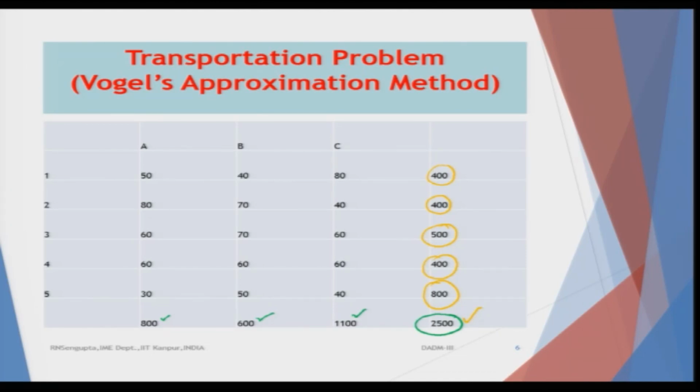These have nothing to do with the extreme rightmost column or the bottommost row, those total values which are A and B, which does not matter now. Now, if I consider the minimum cost along the rows, for 50 minus 40 it is 10. Then the difference between 70 and 40 is 30.